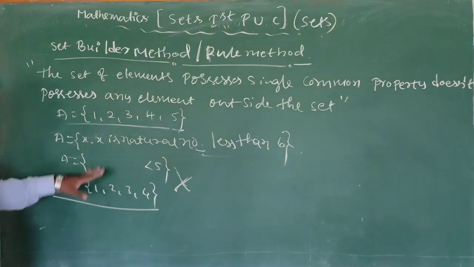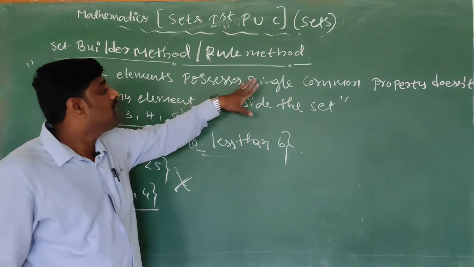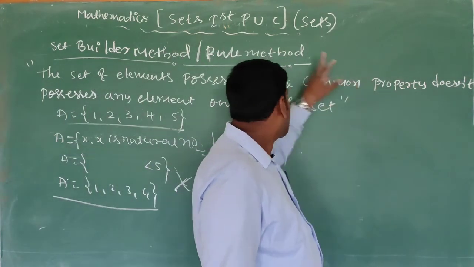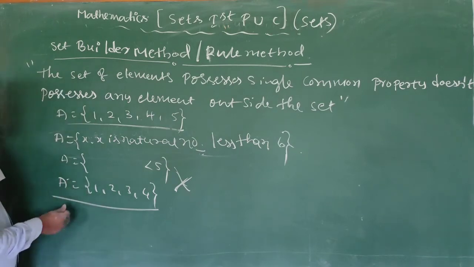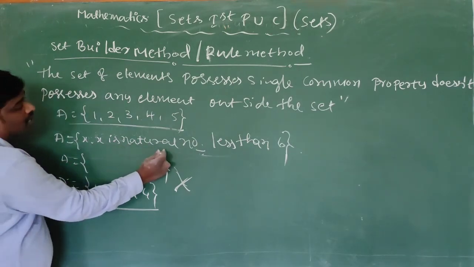That's why it is: elements possess a single common property, does not possess any element outside the set. So that is {x : x is a natural number less than 6}.